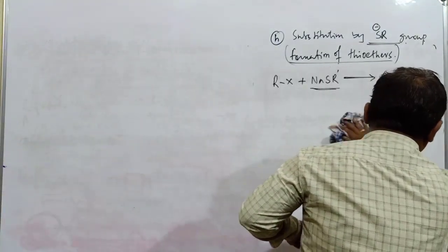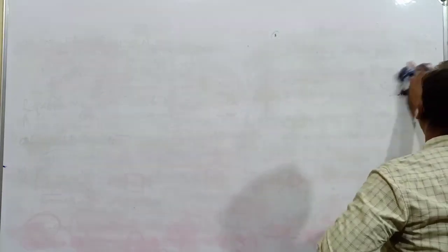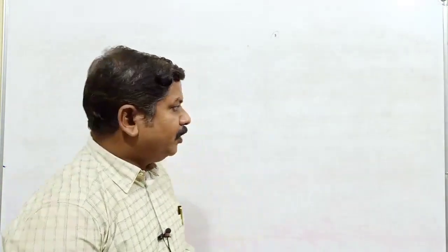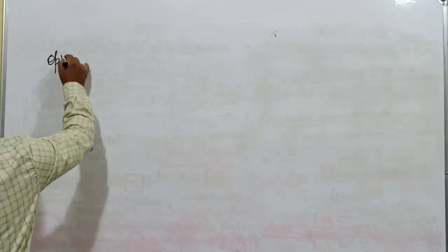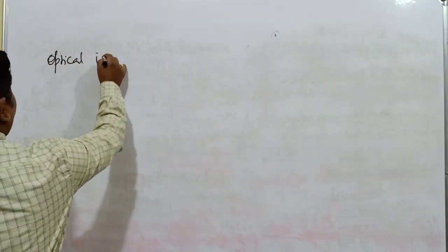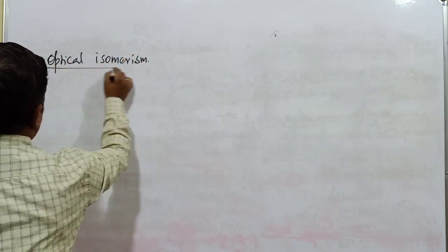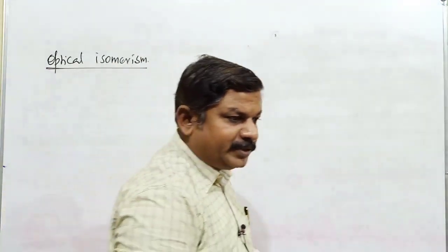And you must understand what type of compounds exhibit optical isomerism, what type of compounds are optically inactive compounds, and to exhibit optical activity and optical isomerism, what are the necessary conditions? So, optical isomerism: first I will explain the introduction to this particular optical isomerism.